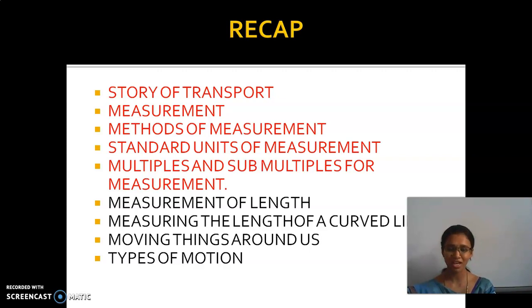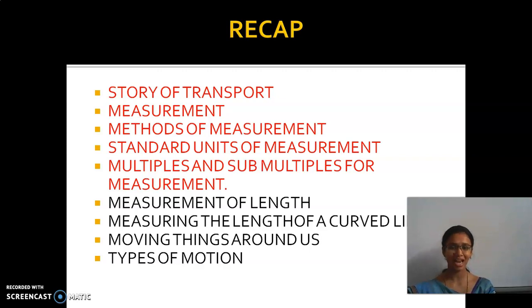Now tell me the answer. What is meant by measurement? Yes, comparing the unknown quantity with a known quantity. Very good, excellent. What is that known quantity called? It's the unit. And we have seen methods of measurement, right? How many methods? There are 2: exact and inexact. Very good. And then standard units of measurement.